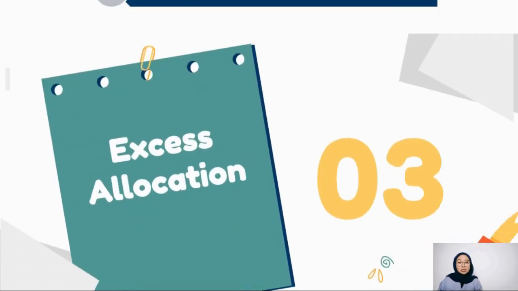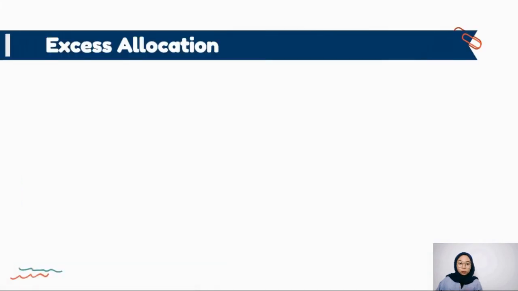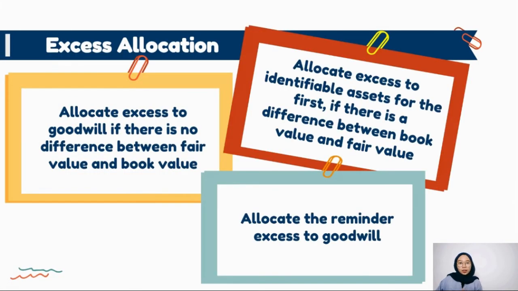The next is excess allocation. There are some notes for excess allocation. Allocate excess to goodwill if there is no difference between book value and fair value, but allocate excess to identifiable net assets first. If there is a difference between book value and fair value, then allocate the remainder of the excess to goodwill.